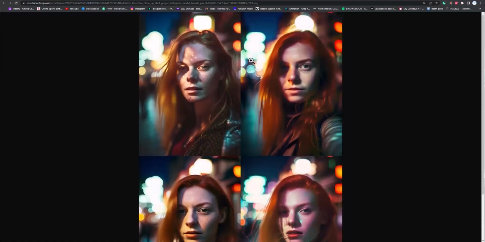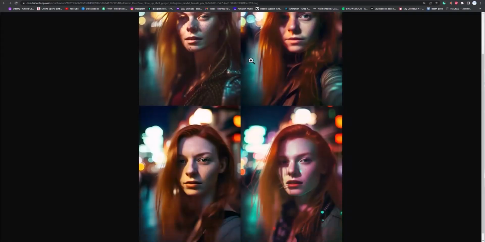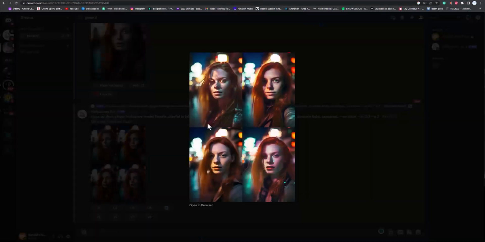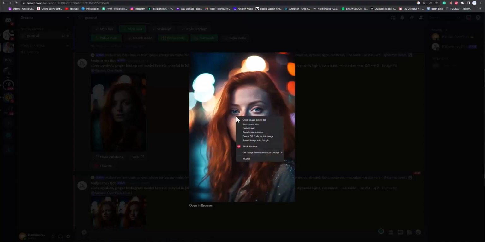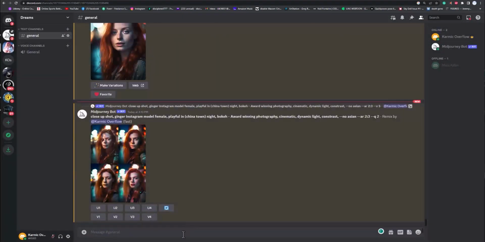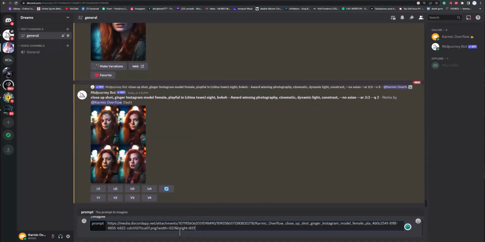All right, for some reason doing the variation in Q2 didn't work out so well. So what we can do instead is grab this right here, say I wanted a higher version of this. I can go copy image address, and then paste that into our prompt. Put a space, and grab this whole thing with the Q2 right there.